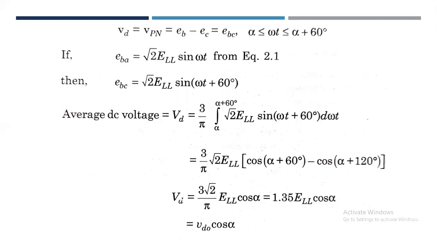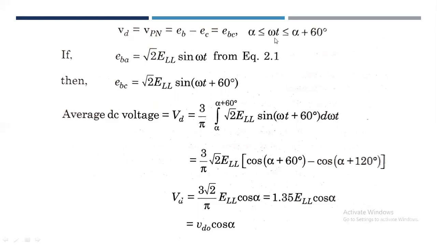Assuming the firing of valve 3 is delayed by the angle alpha after the zero crossing of the commutation voltage of valve 3, the voltage across it is EBA. The instantaneous DC voltage Vd during that interval is VPN, that is EP minus EC, which is nothing but EBC.